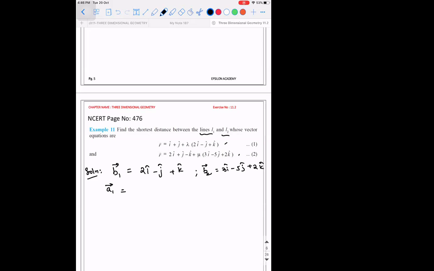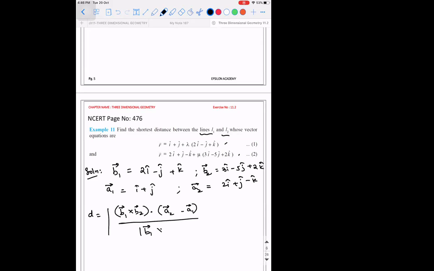A1 vector is how much? i cap plus j cap. A2 vector is how much? 2i cap plus j cap minus k cap. Okay. So what is the distance between skew lines? Magnitude of B1 vector cross B2 vector, the dot product of it with A2 vector minus A1 vector, the whole divided by magnitude of B1 vector cross B2 vector.